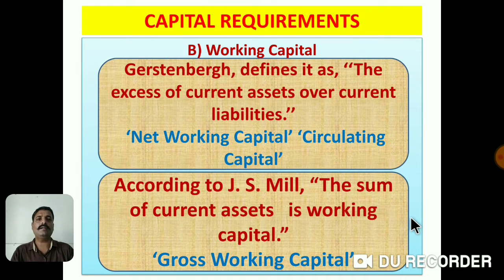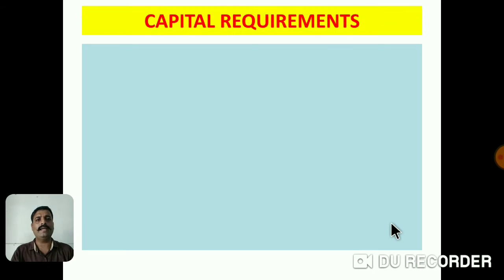Of course, Justin Berg explained the exact working capital, so it is known as the net amount of working capital, because it comes from the deduction of current liabilities from current assets, so it is net working capital. But as per Professor J.S. Mill, working capital means just the total of current assets, so it is known as gross working capital.